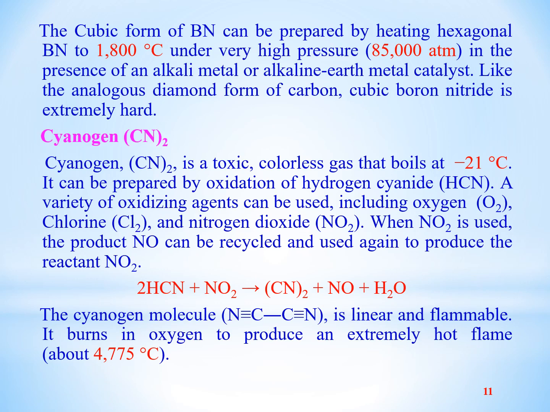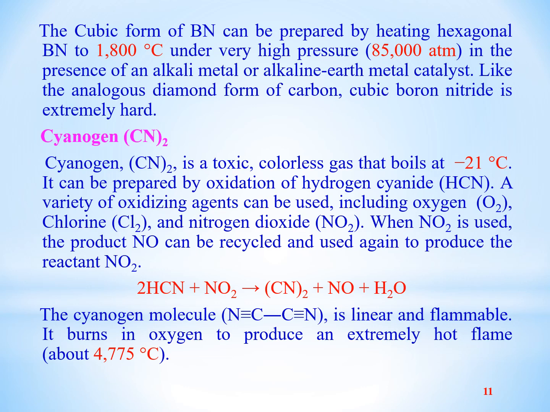The cubic form of boron nitride can be prepared by heating hexagonal boron nitride to 1800 degrees centigrade under very high pressure, about 85,000 atmospheres, in the presence of an alkali or alkaline earth metal catalyst.